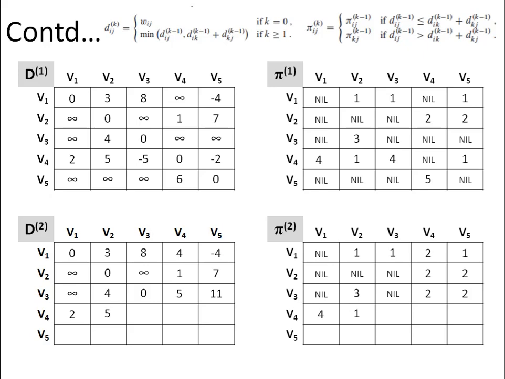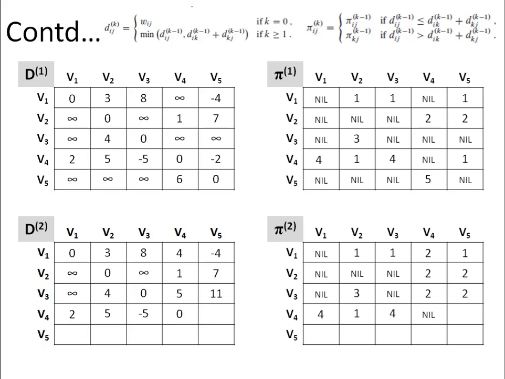Then V4 to V3, so we have to follow a path 4 to 2 and then 2 to 3. It comes out to be infinity, so no change will be there. Then 4 to 4, this entry again comes out to be 5 plus 1 because 4 to 2 and 2 to 4. And the current entry is equal to 0, so no change will be there.